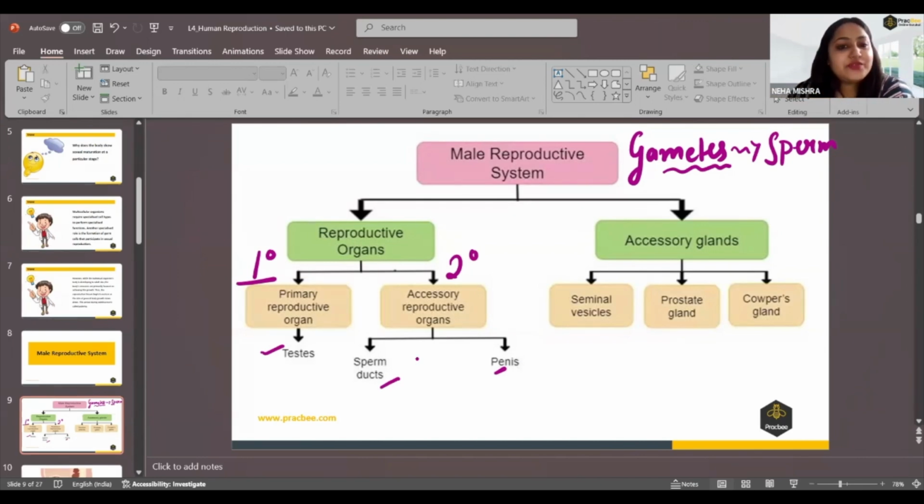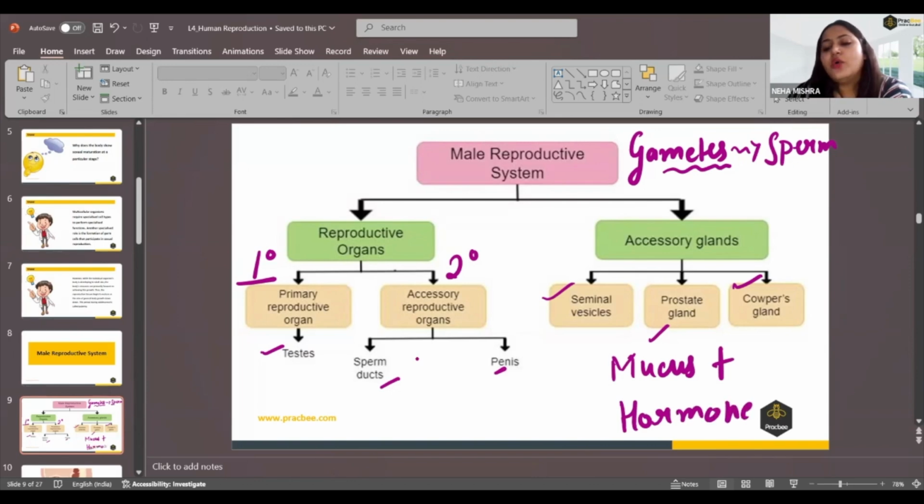Now, there are some glands which help in the formation of the gametes. They are the seminal vesicle gland, prostate gland, and Cowper's gland. Basically, they release some mucus plus hormones which help sperms to move from one place to another, as this gamete is movable. In females, the gamete is non-movable. So we will learn everything about sperm, mucus, hormones and glands in this topic.